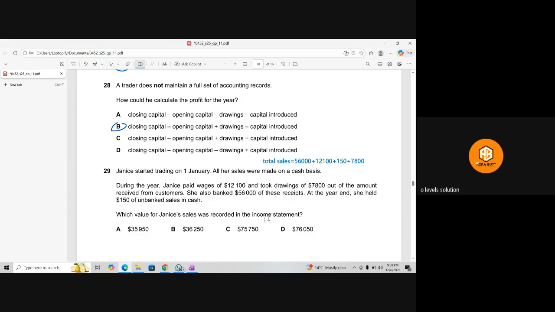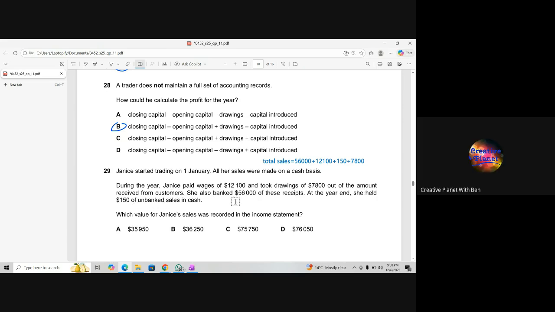So it means that in the income statement, we will be writing this cash sale. Now what happened? She received the sales, like she received the money from the all sale. And of course, this is all based on the cash. During the year, Janix paid wages of 12,100. It means that whatever the cash sale she received, out of this cash sale, she just paid the wages. And then she took some drawings from the same cash sale, that is 7,800. Out of the amount received from the customers, means cash sale.